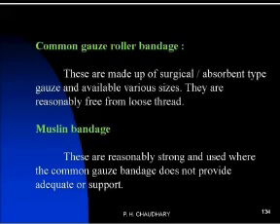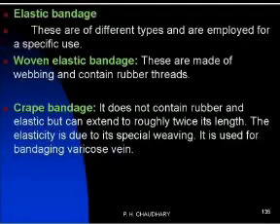Second is the muslin bandage. They are prepared from muslin cloth and are reasonably strong, and used where the common gauze bandage does not provide adequate support. Where the common roll bandage does not provide enough strength, we use muslin cloth bandages. They are prepared from muslin cloth, having greater strength and giving maximum support than the commonly used gauze roll bandage. Then next is the elastic bandage.